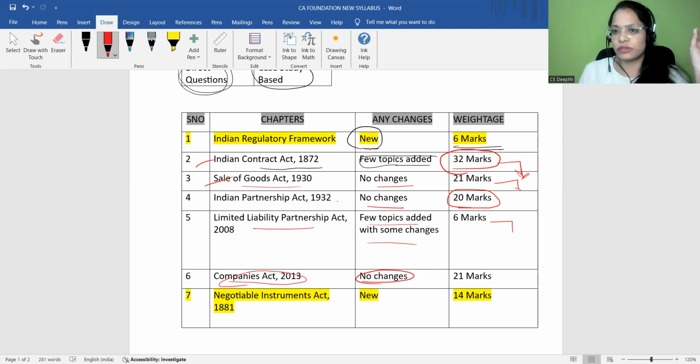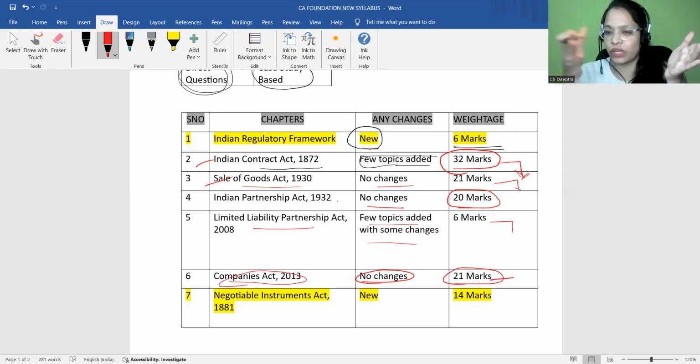No major changes in this new syllabus. And the weightage is also really very good, 21 marks. So 21 marks you can easily acquire if you are very good at the Companies Act 2013. Why? Because very simple provisions have been given here. Intro level provisions. Basically, the first two, three or four chapters have been given.